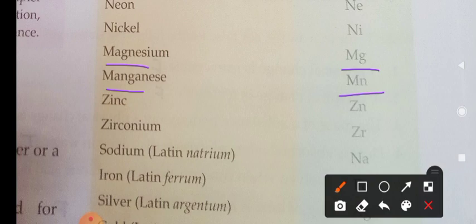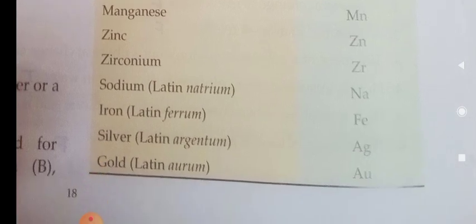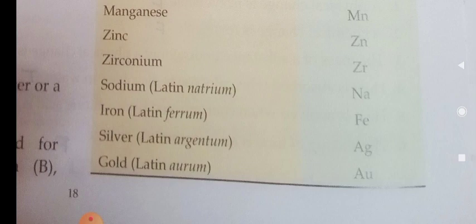Then zinc, Zn; zirconium, Zr; sodium, in Latin it is called natrium, from the Latin name the symbol is derived, Na. Iron, in Latin it is called ferrum, so Fe. Silver, in Latin it is called argentum.